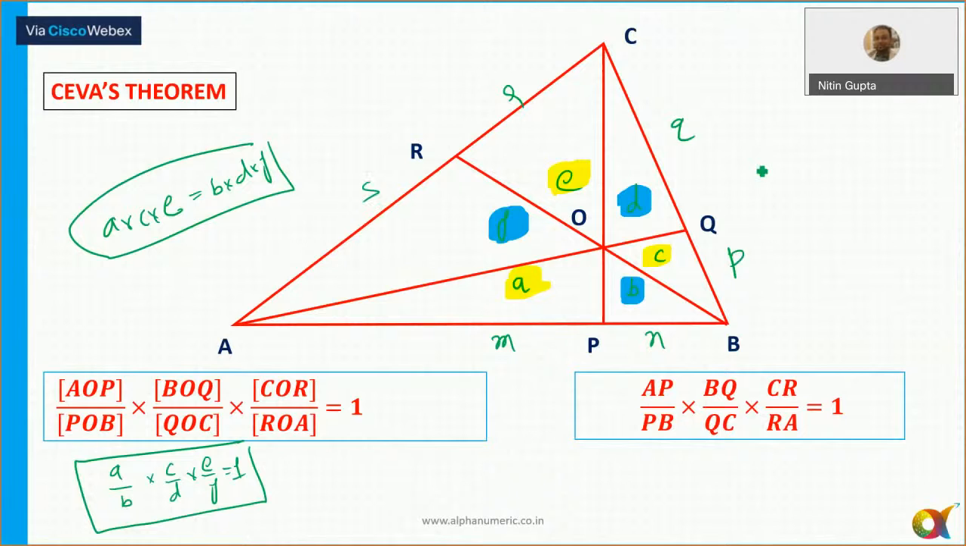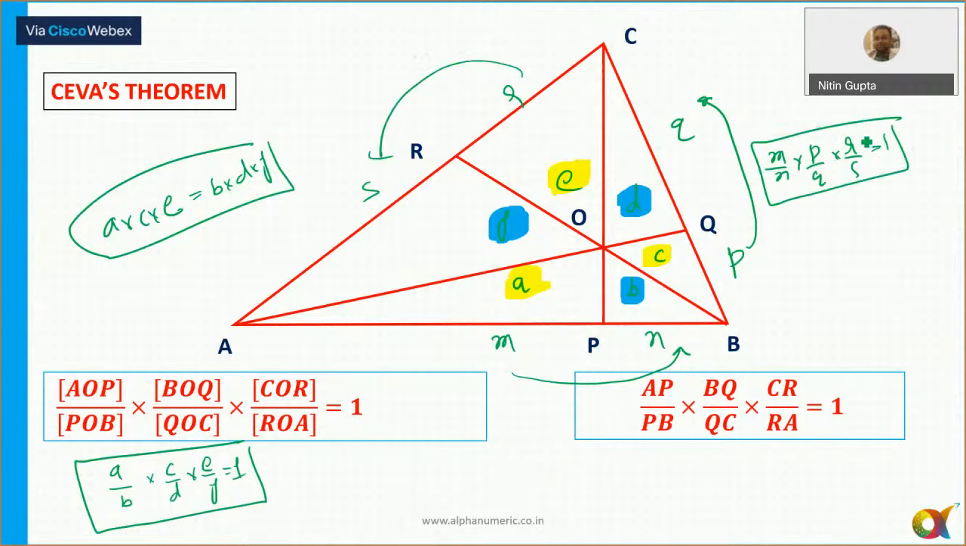So I can say ratio M by N into ratio P by Q into ratio R by S. एक cyclic order में लेना है. M by N into P by Q into R by S is always equal to 1, the length. So out of these 6 lengths, if कोई भी ratio is given, it will be quite useful to find out the others. So M by N into P by Q into R by S is always equal to 1. All right. So can we move to the next slide now? चलें आगे.